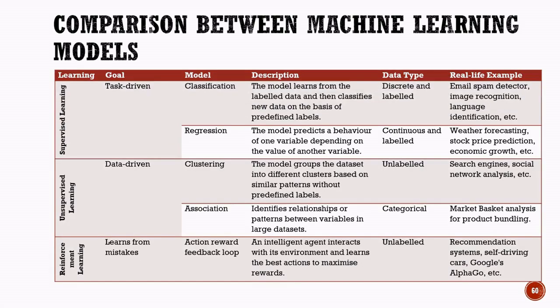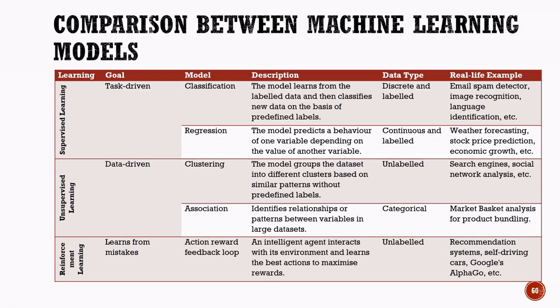Comparison between machine learning models. Let us summarize and compare the different machine learning models we have studied so far. Machine learning models can be broadly divided into supervised learning, unsupervised learning, and reinforcement learning, each having a different objective and method of learning.